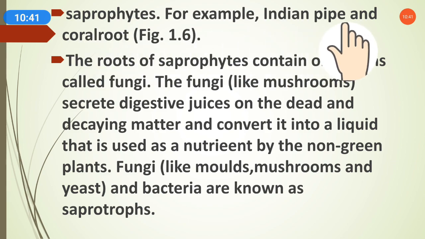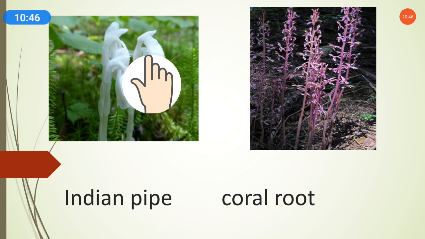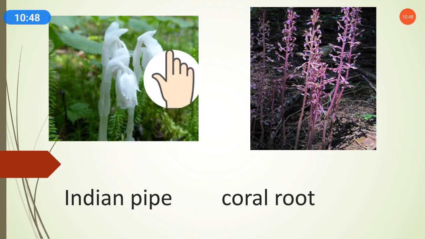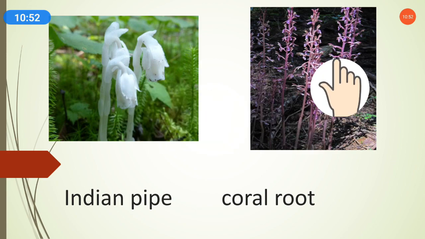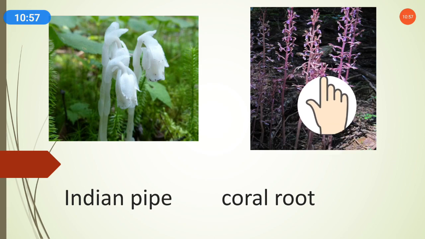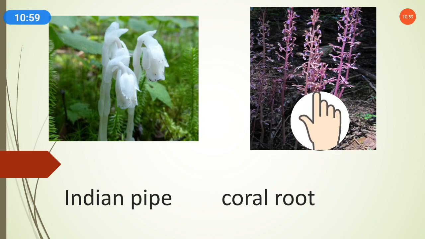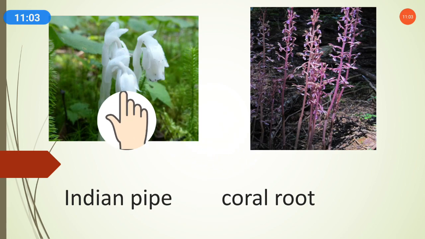For example, Indian pipe and coral root. Here we can see this white-colored plant, the Indian pipe, a saprophyte, and here is coral root, also a saprophyte. They are not green in color, isn't it? That is why they are not able to do photosynthesis, because they do not have green color.